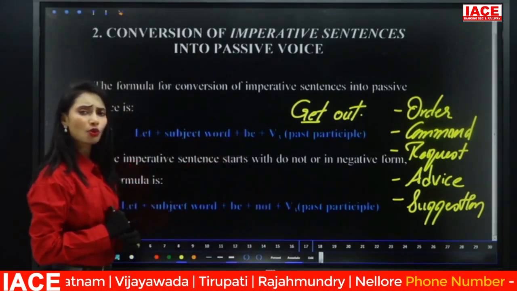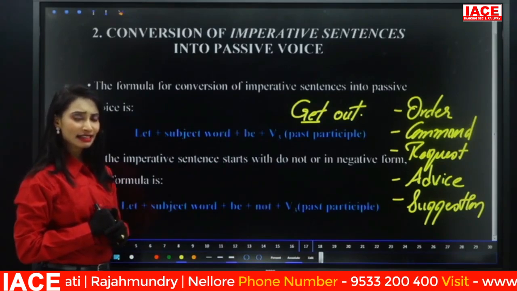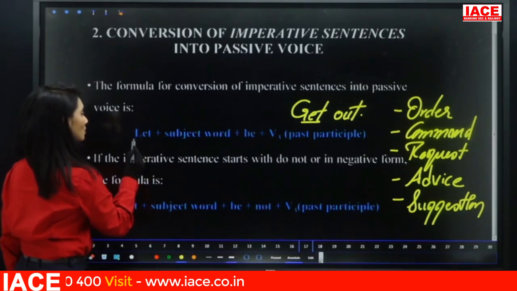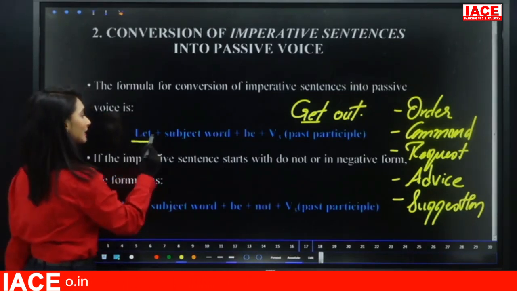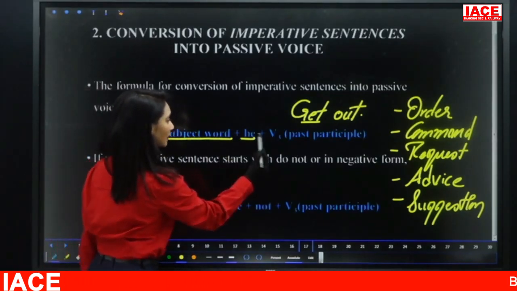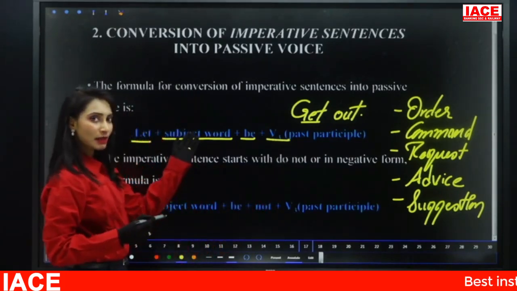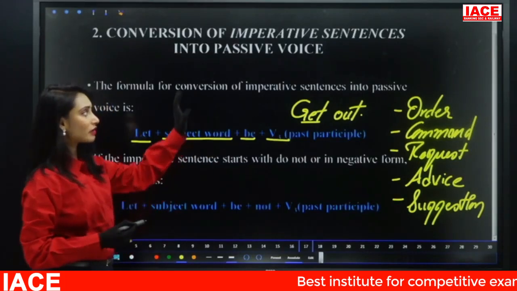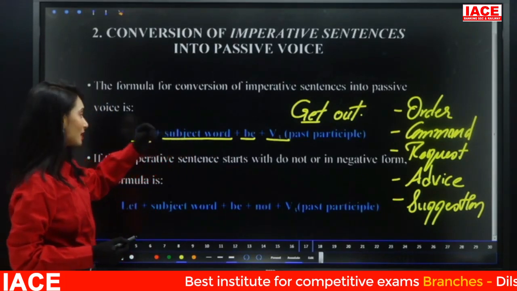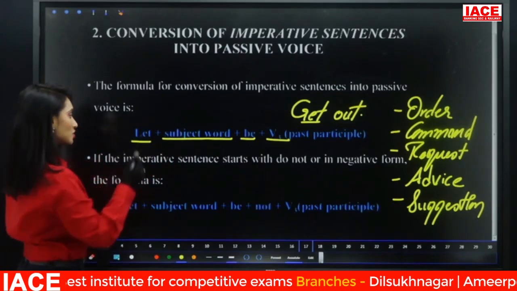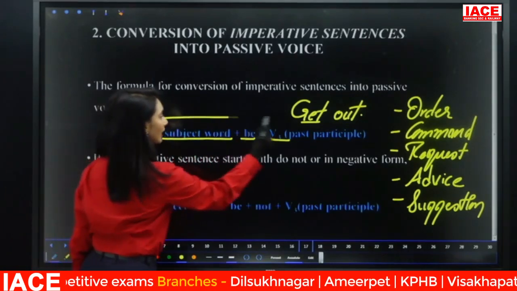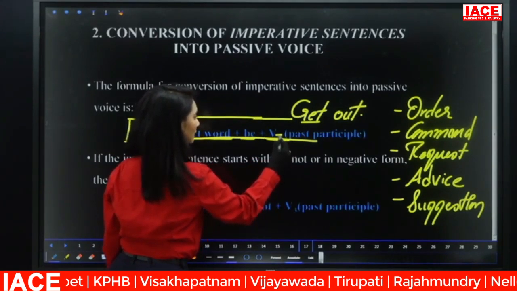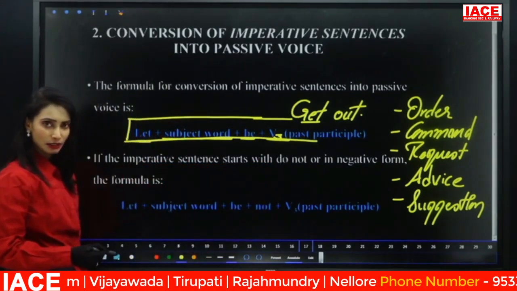So now, if that is the case, remember we can convert in 2 ways. Method 1, by using the let formula: let plus subject word plus be plus V3. Subject word is nothing but the object. Object becomes subject, so that is the subject word. V3 is nothing but past participle.